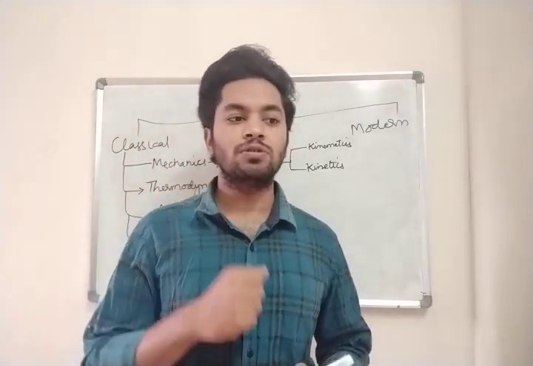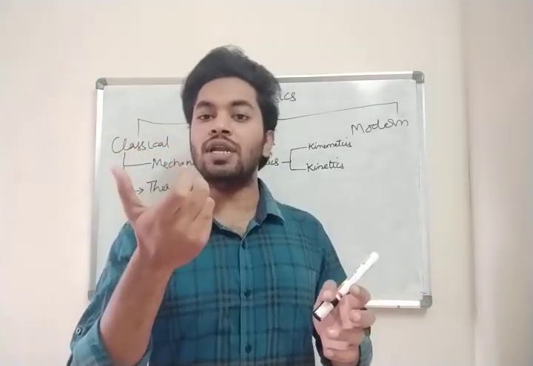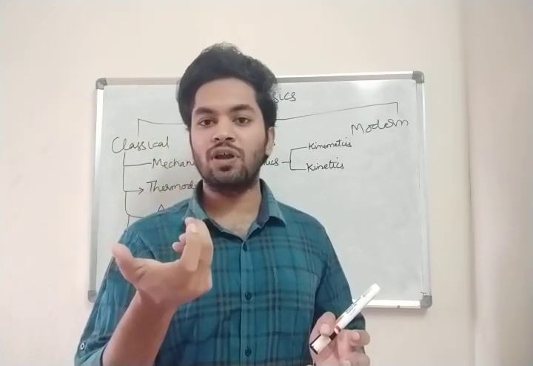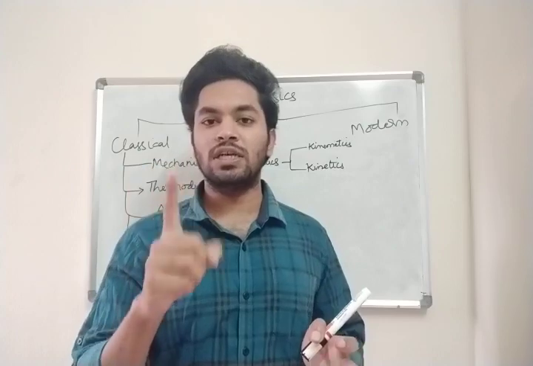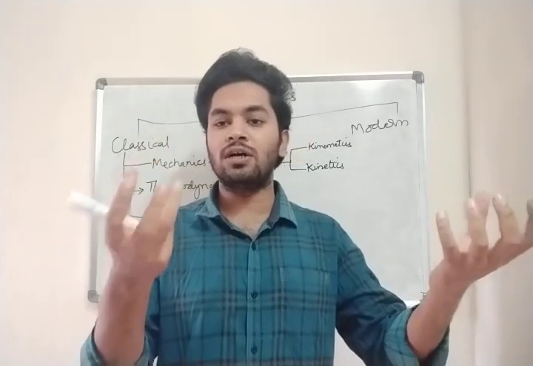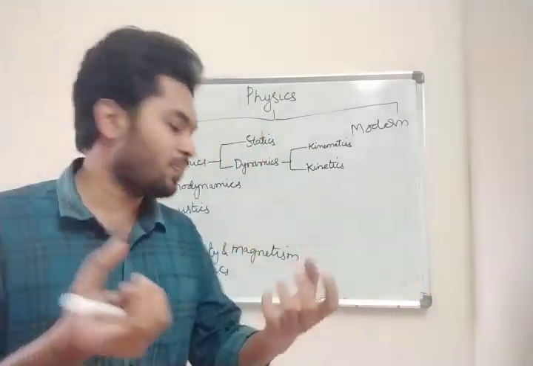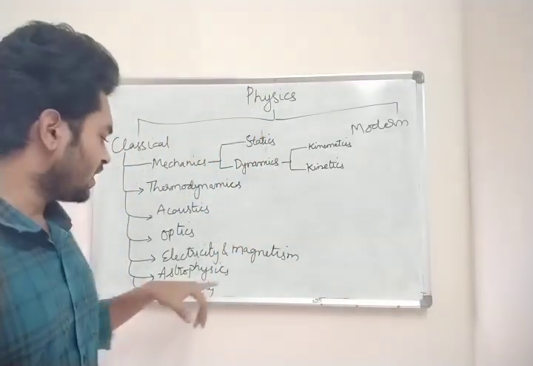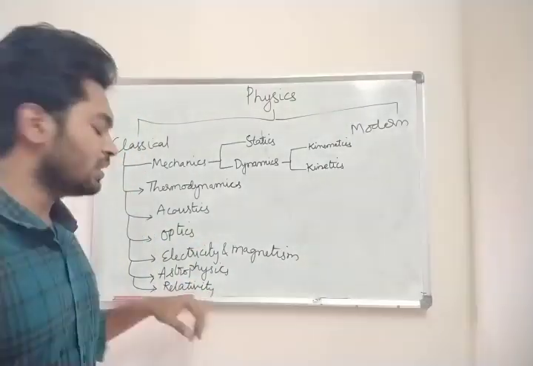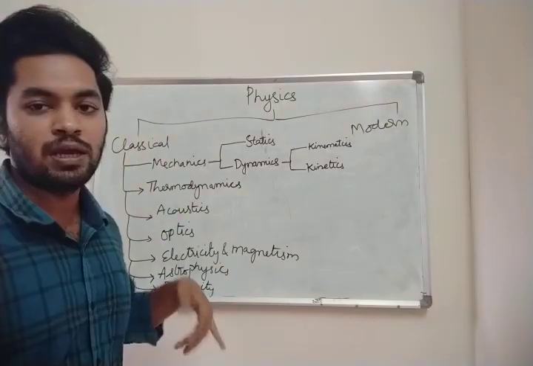Next, relativity. Relativity means suppose the sun and the earth are there. The sun is stationary, but the earth is rotating as well as revolving. For one rotation it takes 24 hours and for one revolution it takes 365 days. If you compare the sun and the earth, or Mercury and earth, or Venus and earth, if you compare two heavenly bodies, it is called relativity. We have the theory of relativity, which was developed by Einstein. We are going to learn deeply regarding that.